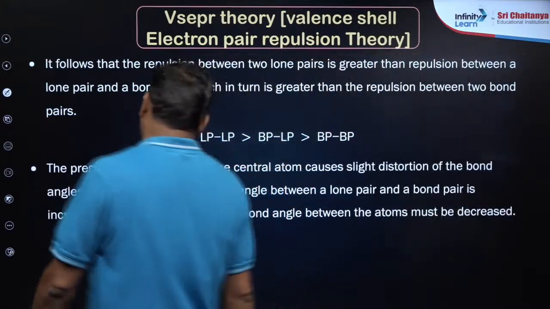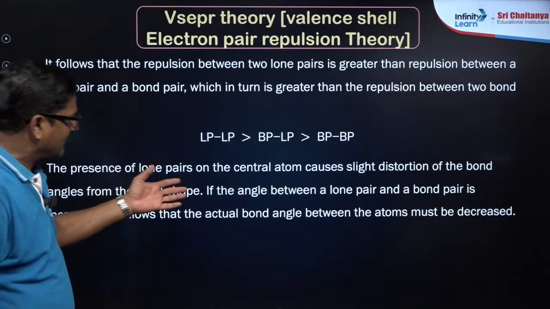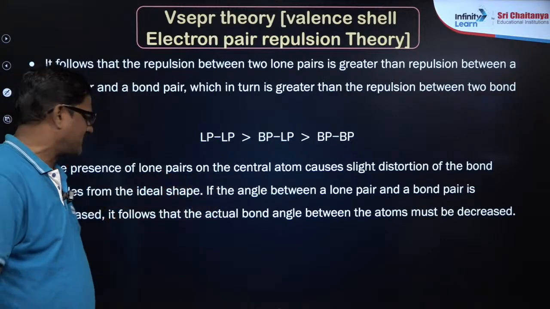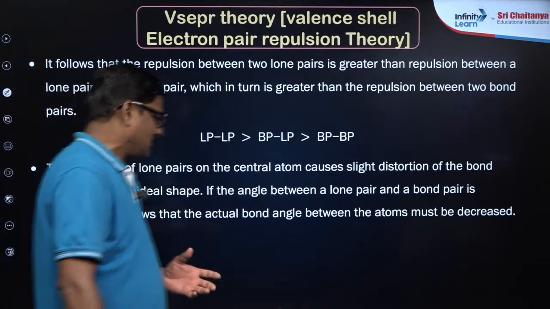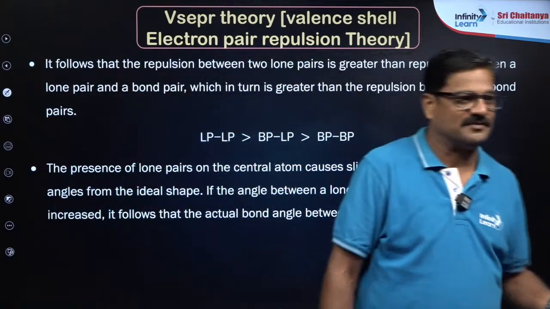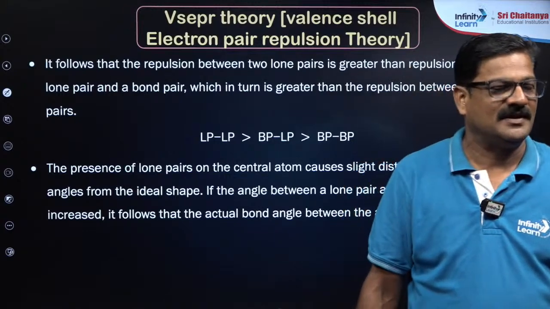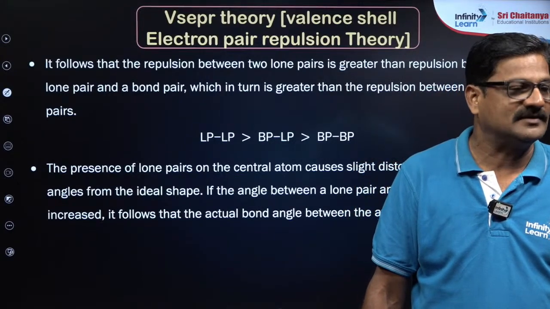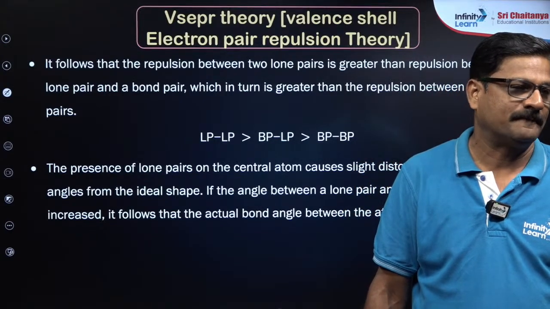Nice. So the presence of lone pair on the central atom causes slight distortion of the bond and forms a non-ideal shape. हाँ, शेप और एंगल याद करना है.